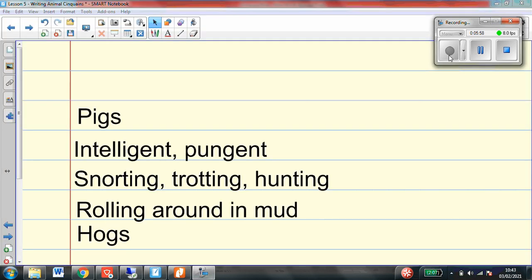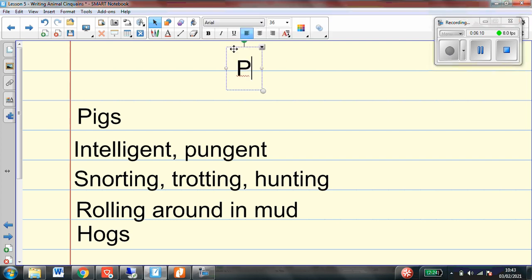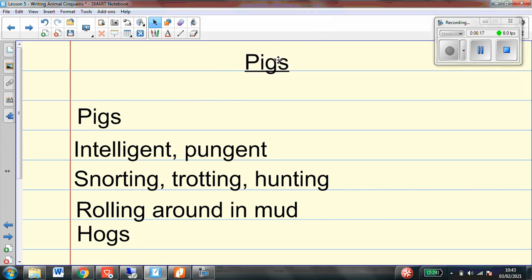Okay, now is the exciting bit where we get to take those lines that we have come up with and turn them into our cinquain poem. So remember, my poem is going to start with my title, which for my poem is going to be Pigs. I'm going to really neatly underline that with my pencil and ruler. And what's really important about these poems is that they look like that diamond shape, that everything is centralized.